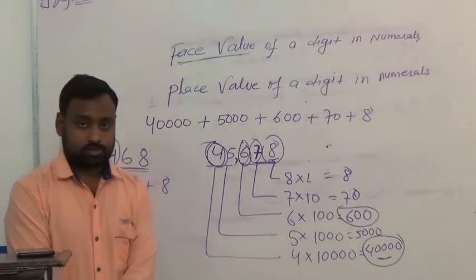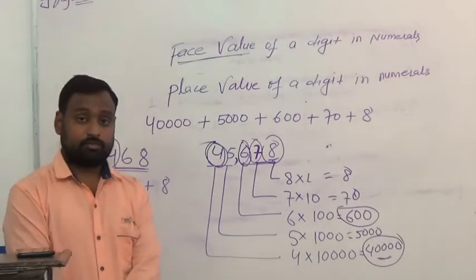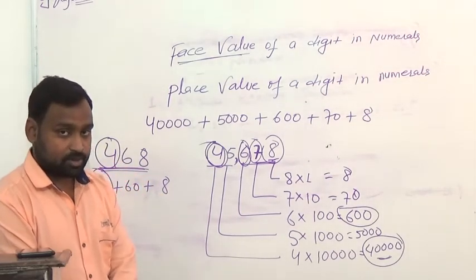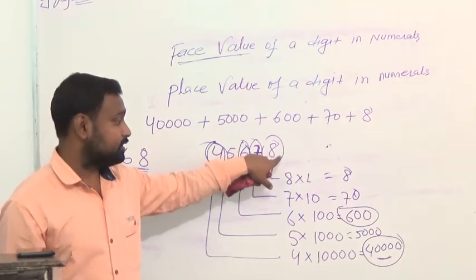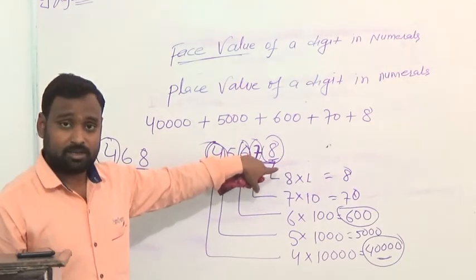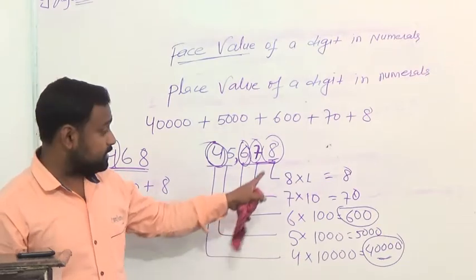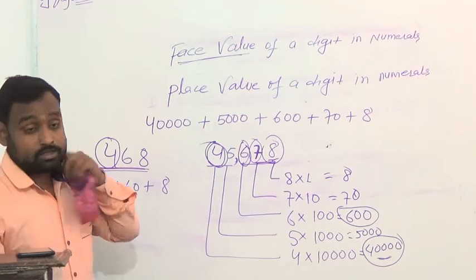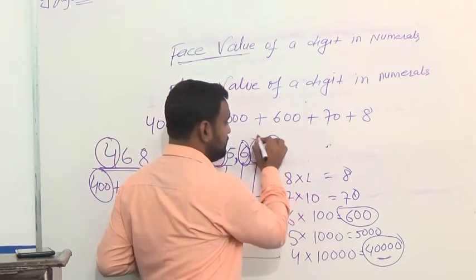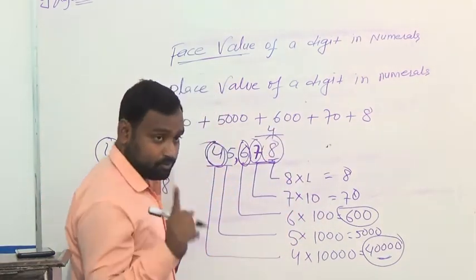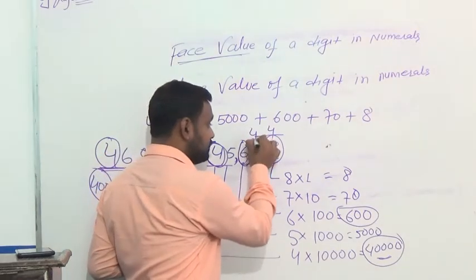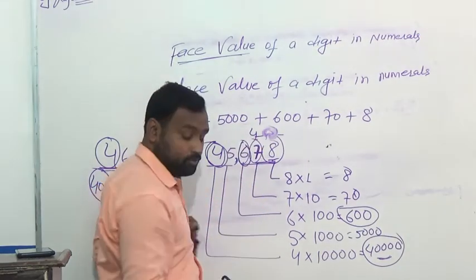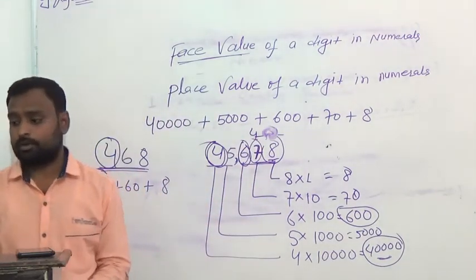Place value depends upon the position of digits in a number. Suppose 4 is at ones place, its value will be 4. At tens place, it will be 40. At hundreds place, it will be 400.